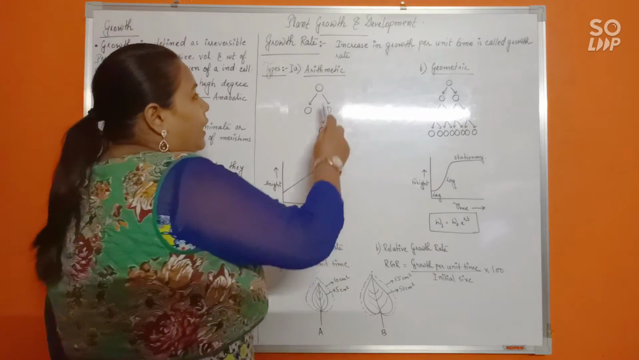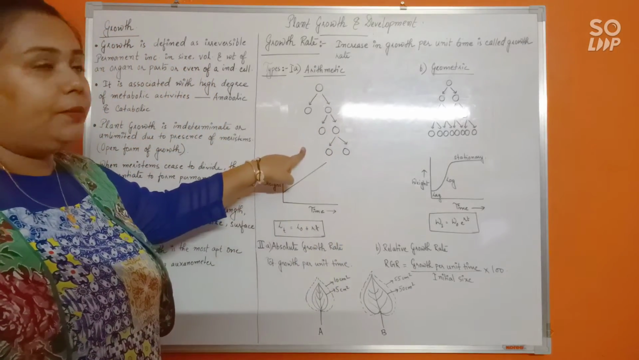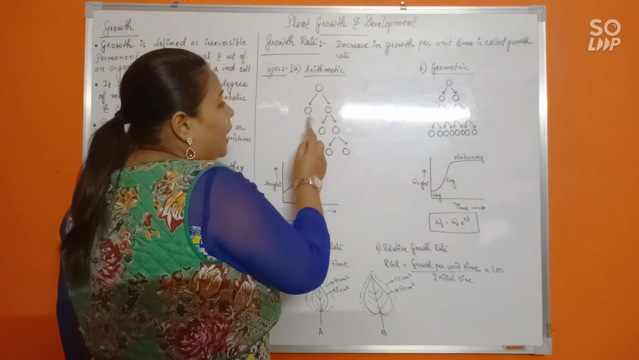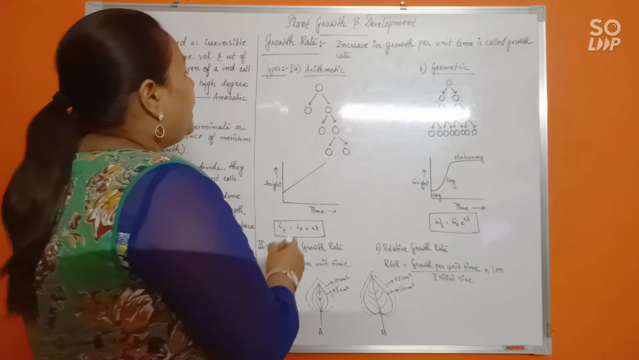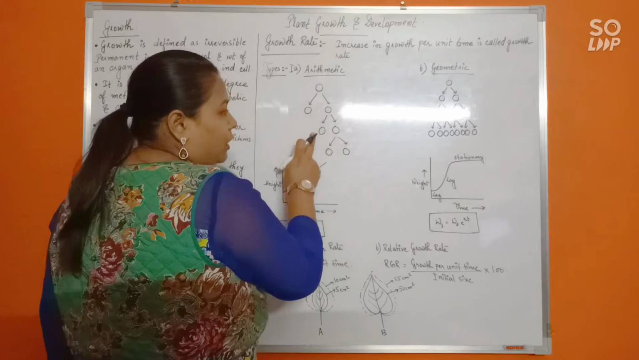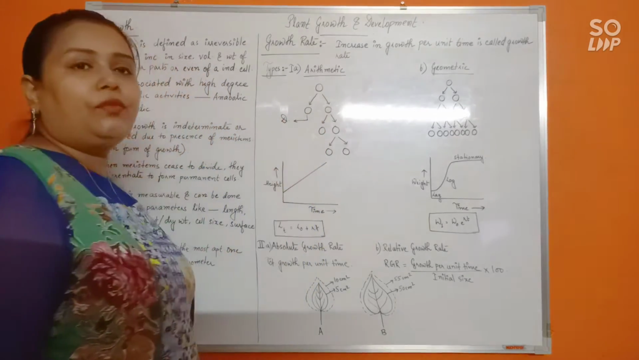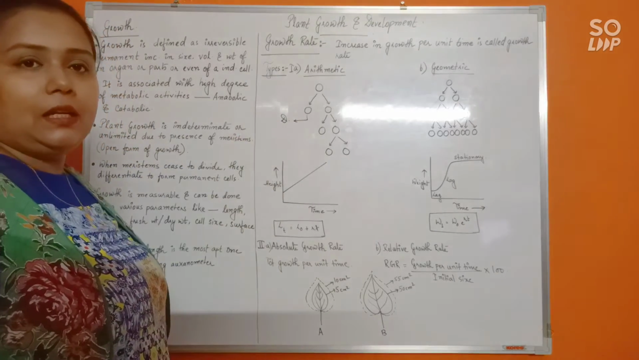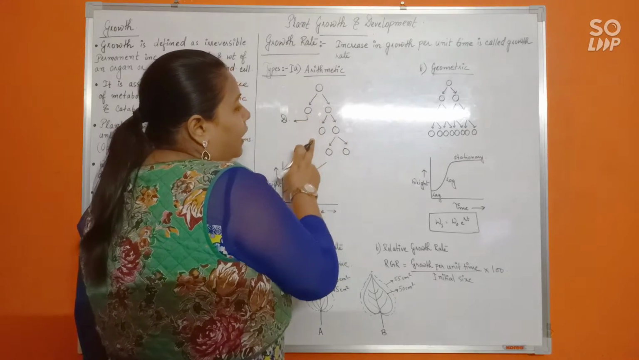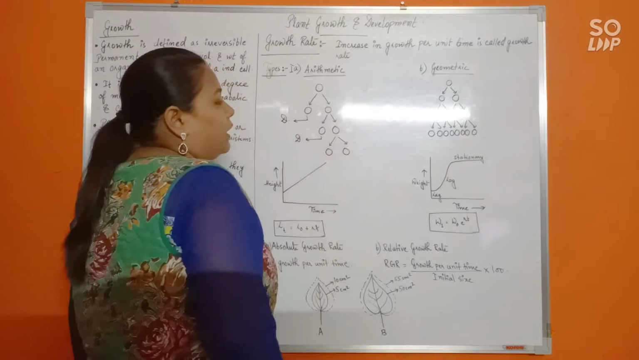Now a simple demonstration of arithmetic growth rate is observed in this diagram. You can see this is the parental cell which is dividing to form two daughter cells. Out of the two daughter cells, only one is continuing to divide. The other one will get differentiated, or it will become permanent, so it will stop dividing. Again, out of the two cells formed from this cell, this one will become differentiated, only this one will continue to divide.